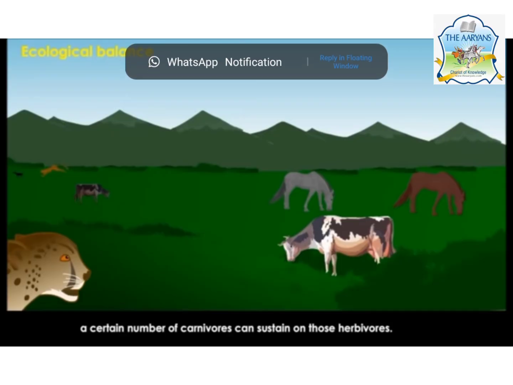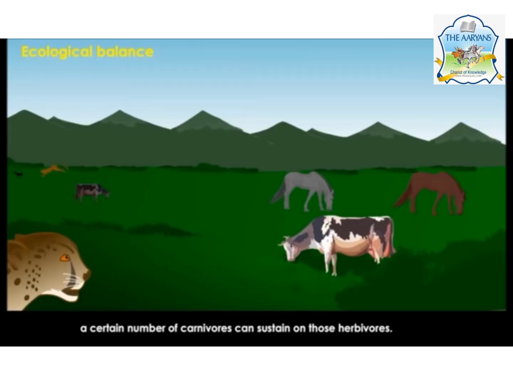In the same way, if all the herbivores are killed, plants and carnivores would also die eventually. So we can say there is a delicate balance in nature. Clear? Thus, in the state of ecological balance, the living organisms remain almost stable.